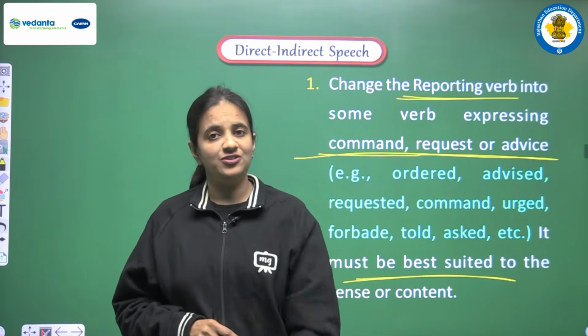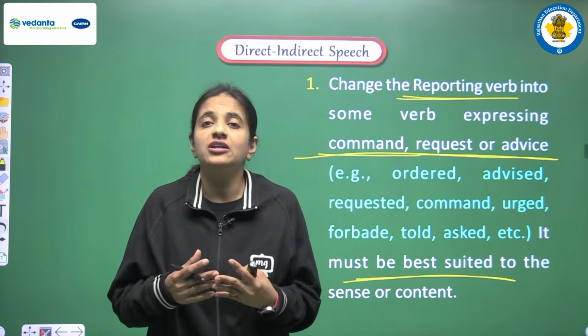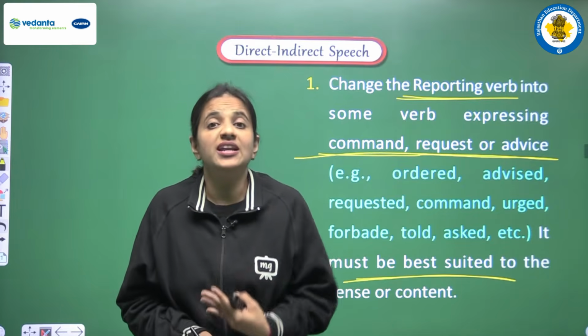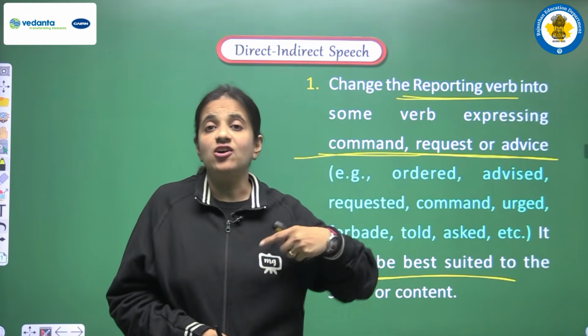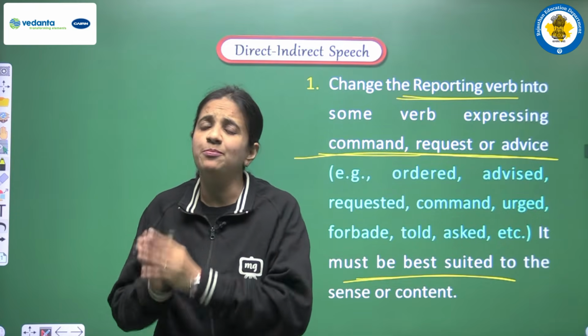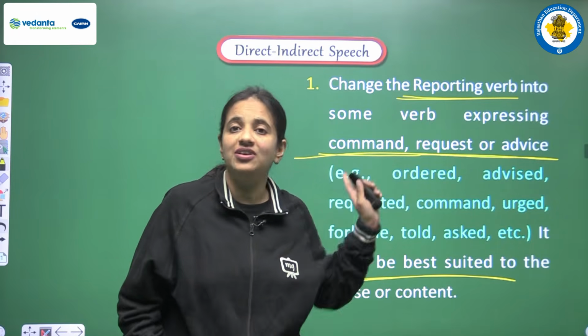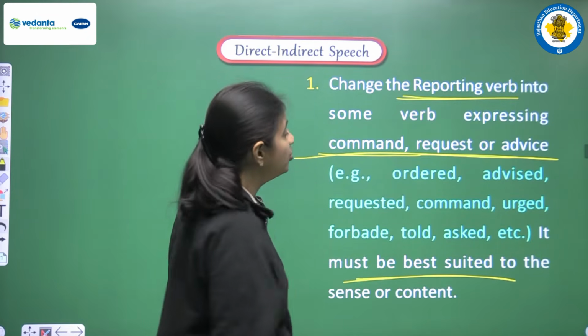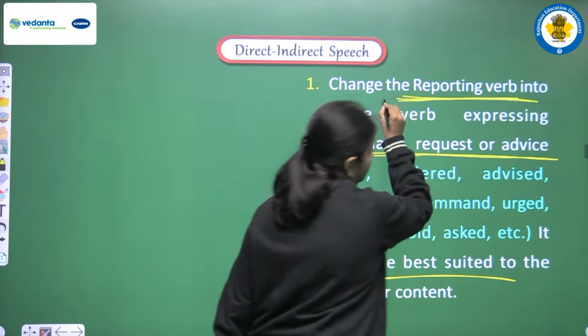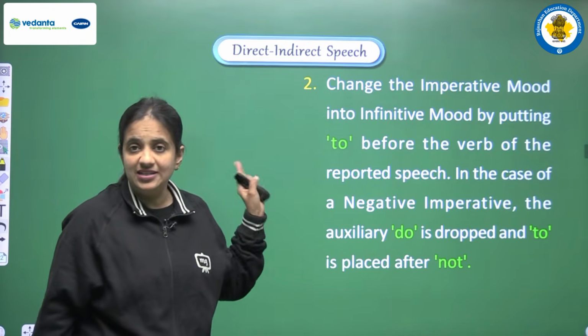So for that, first of all, we have to read the sentence very carefully. We have to observe what kind of mood or what kind of feeling is there in the sentence, and then according to that we have to choose one word that suits best with the mood of the sentence. Clear? So this is the first change that we have to do, and this change will be there in the reporting verb. Moving on, now we are having the second change.